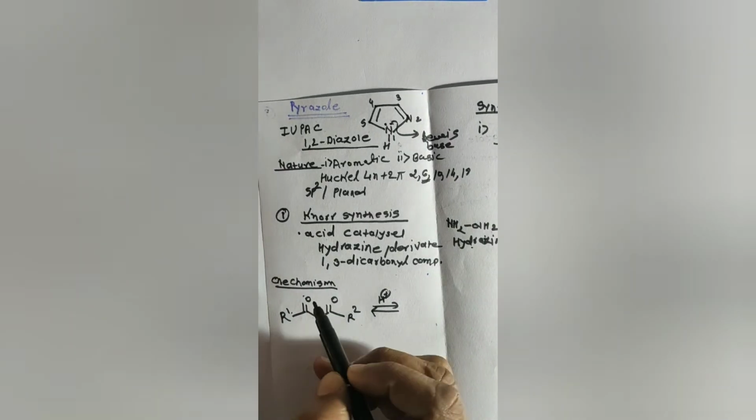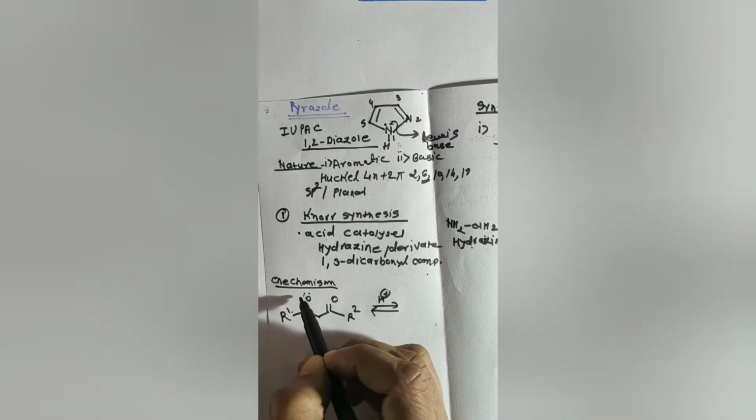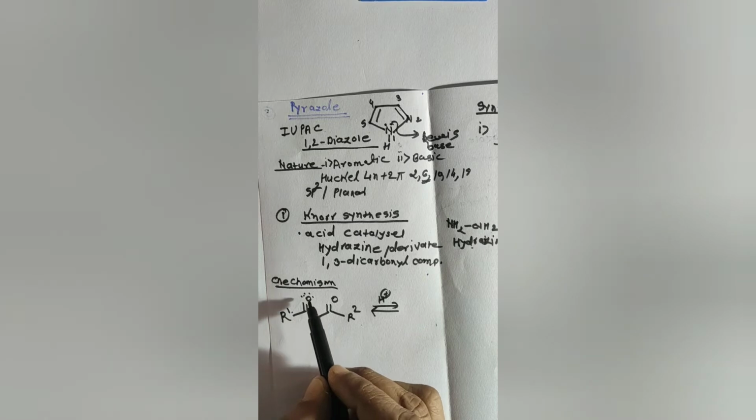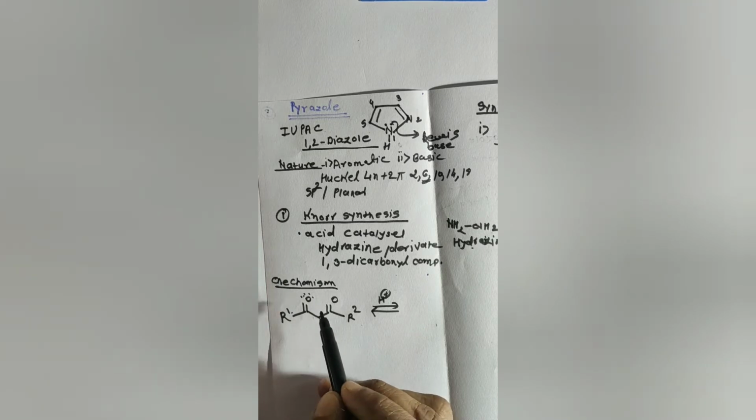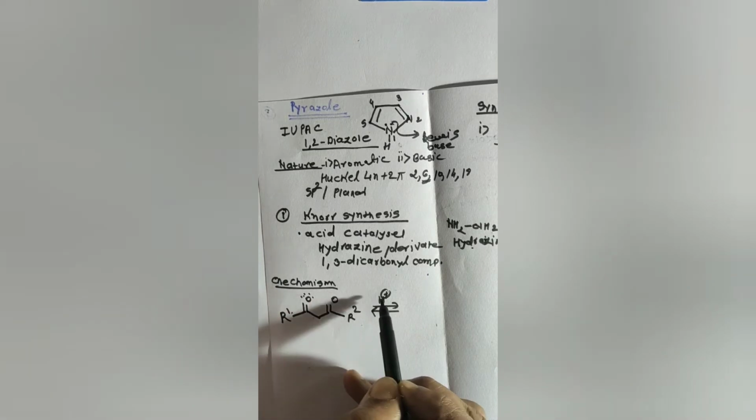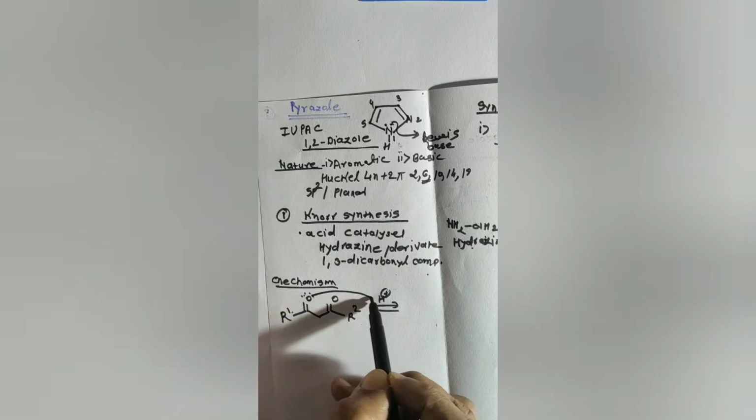So what happened here? We know that oxygen has a free lone pair. This lone pair will act as a Lewis base. The lone pair of the oxygen will act as a Lewis base, and it will abstract this H plus from the acid in the solution.